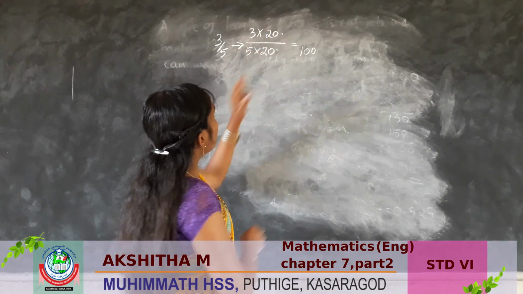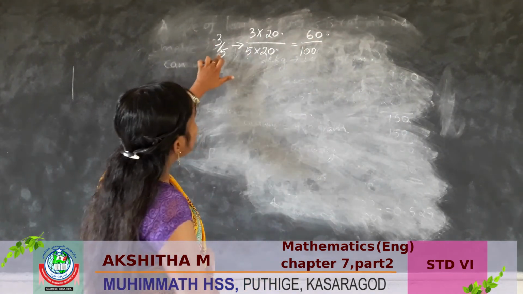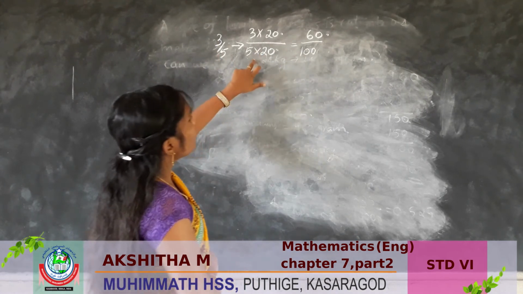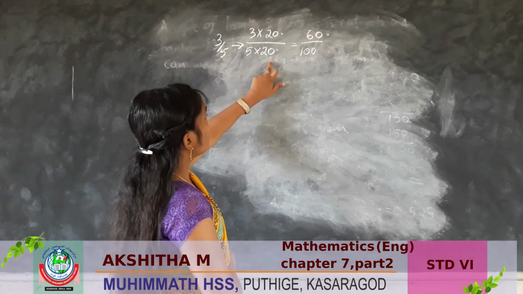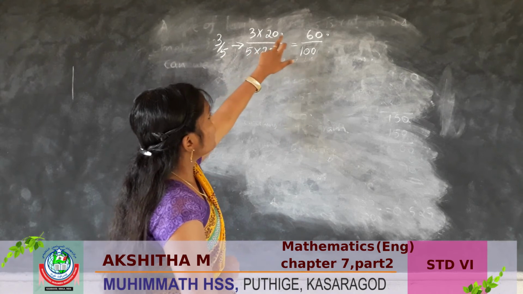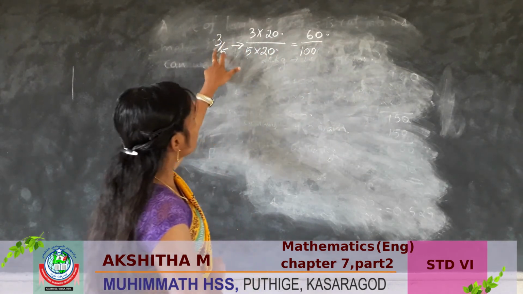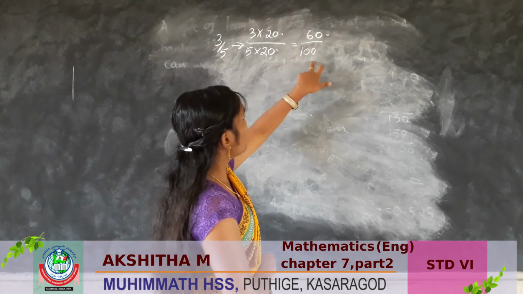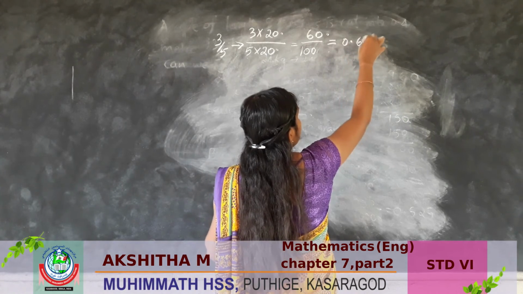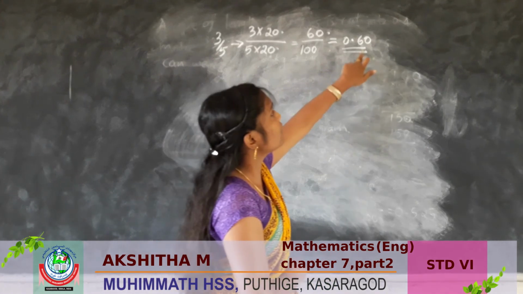To get 100, we have to multiply by 20. So when we multiply by the same number here, 3 into 20, we will get 60. So what is the decimal form of 3 by 5? 60 by 100, we can write 0.60. So the decimal form of 3 by 5 is 0.60.